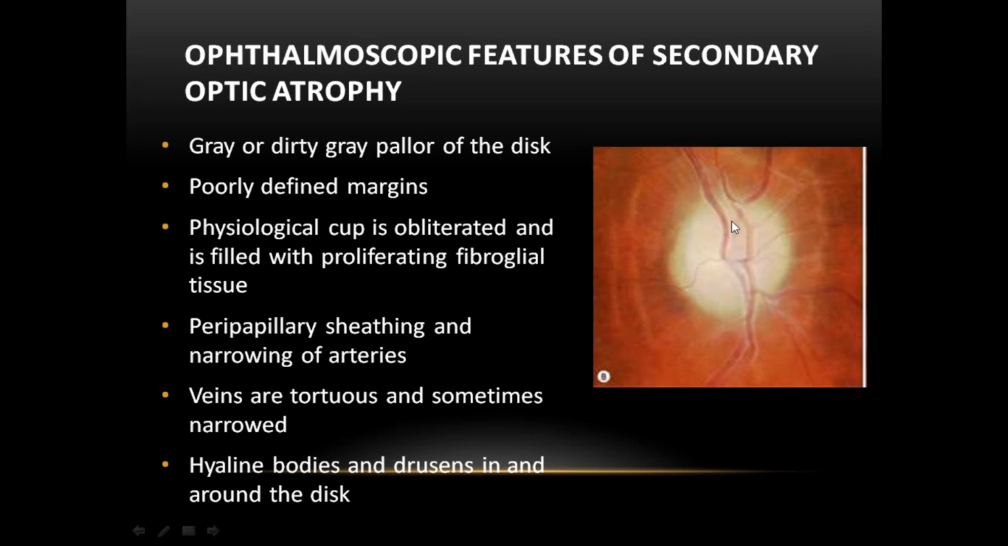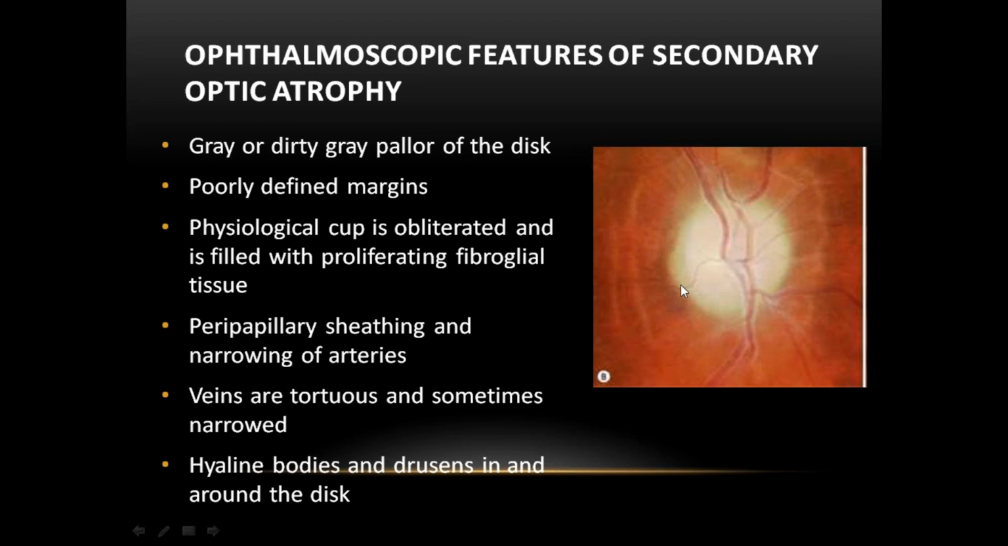You can see the sheathing of the vessels. Veins are tortuous and sometimes narrowed. The physiological cup is obliterated and filled with proliferated glial tissue. The glial tissue is covering the disc and surrounding disc. All this whitish structure you see is due to excessive gliosis.